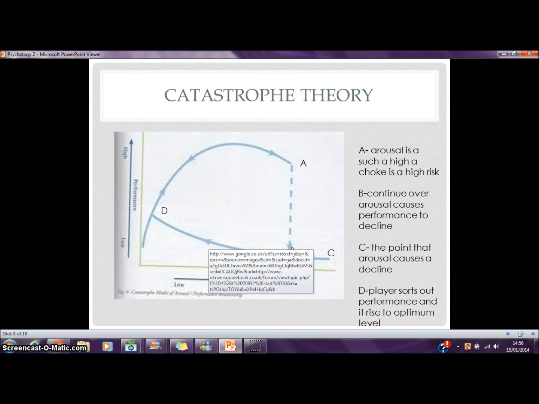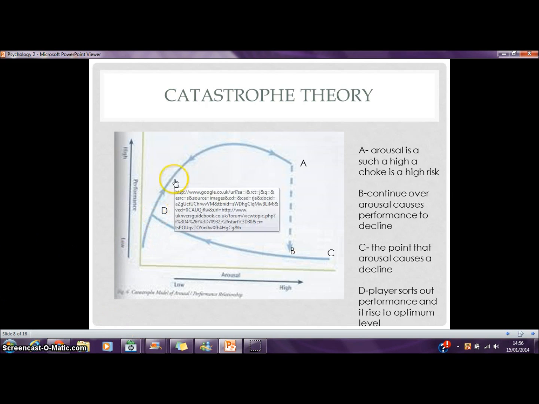The catastrophe theory. This theory suggests that a decline in a player's performance isn't always gradual and can drop off quickly. This sudden drop in performance is due to a choke. A choke is when a player is in a high pressure situation and he lets the pressure get to him and he makes a mistake. On the graph, the player's performance starts to increase as so does his arousal.